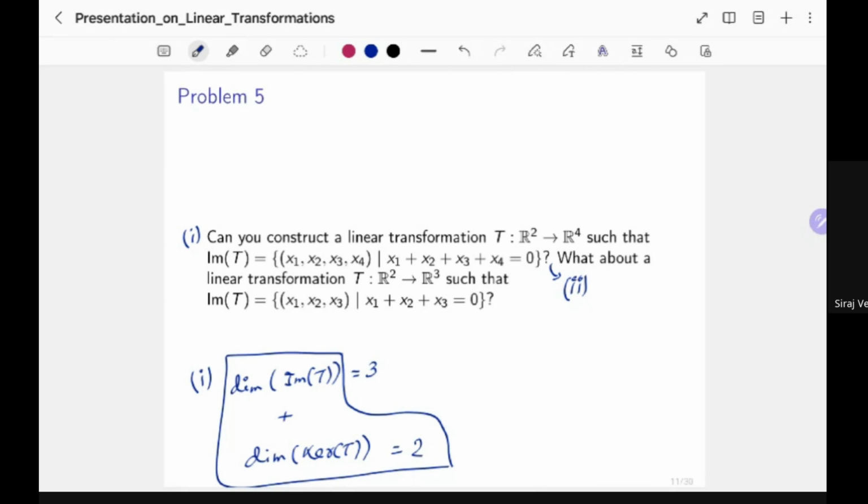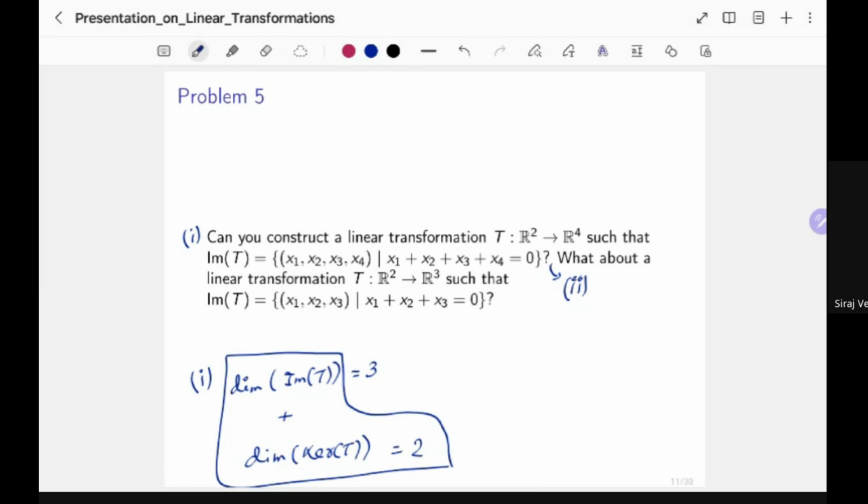But you already know that the dimension of the image of T is equal to 3, which means you can only conclude that the dimension of the kernel of T has to be -1, which is impossible, right? The dimension cannot be negative. So you cannot really construct it. That is not possible. And you can see how the rank nullity theorem actually helps you see how ridiculous this sounds.